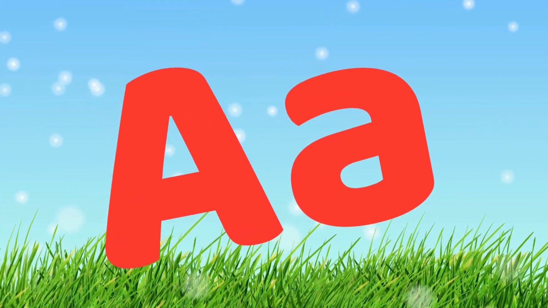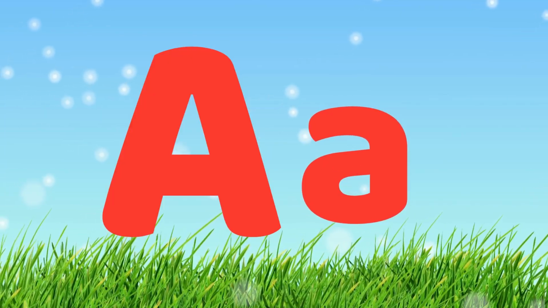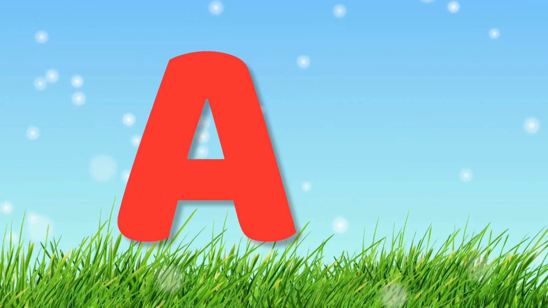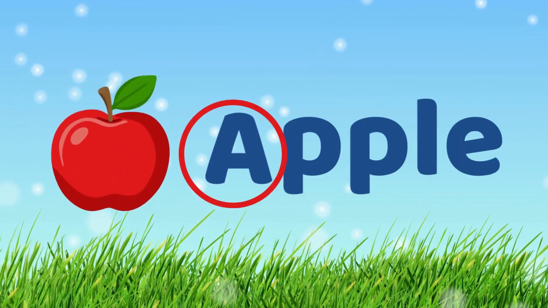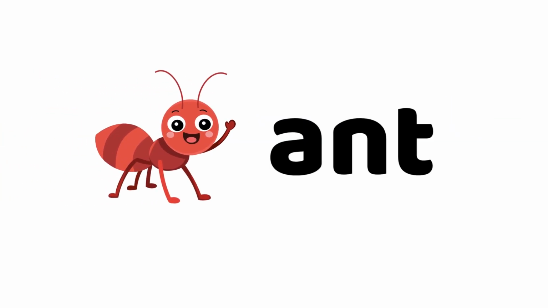Today, we are learning the sound of letter A. This is capital letter A, and this is small letter a. The letter A makes the sound ah, ah. The first example is apple, ah. Apple. The second example we have is ah, ant.